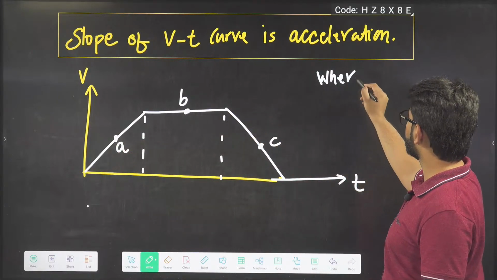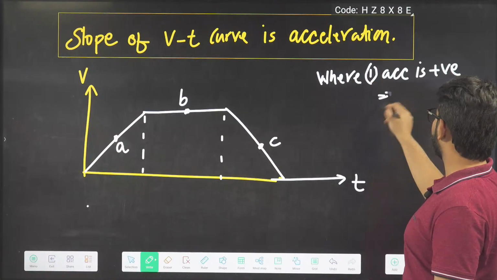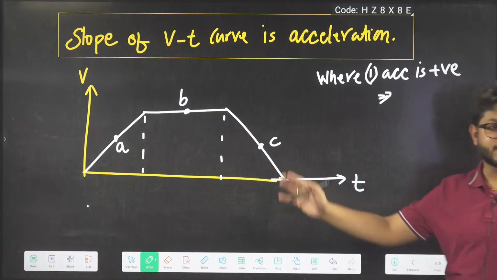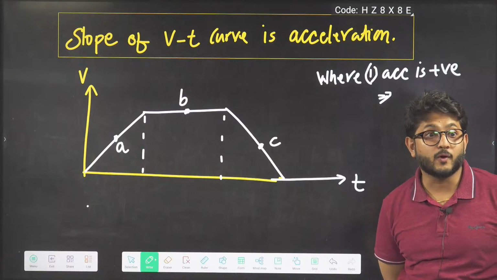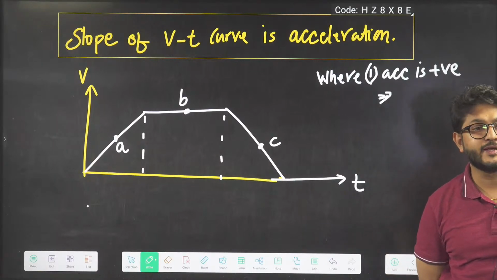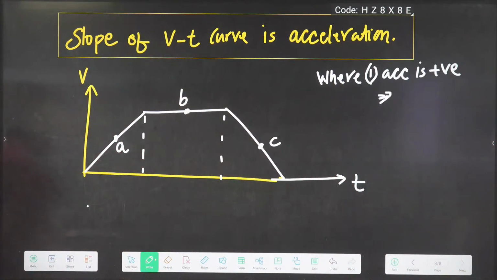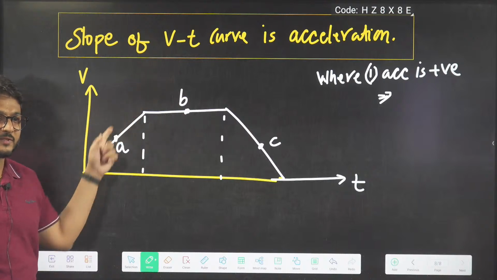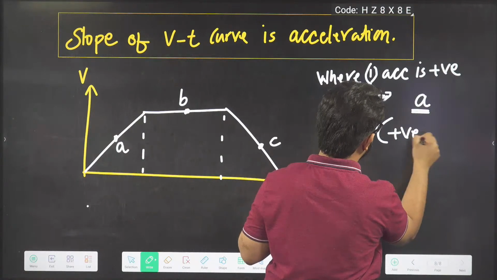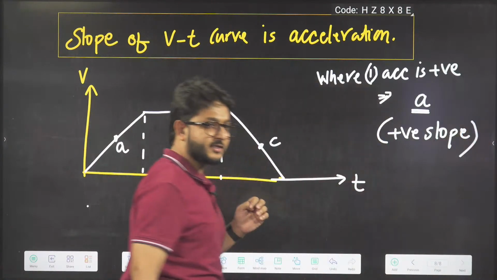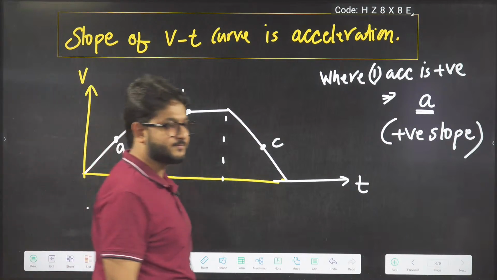First question: where is acceleration positive? In which part is acceleration positive? Acceleration is the slope of the VT curve. Where is acceleration positive? You have to see positive slope. So positive slope is coming in this part, landing or takeoff? Takeoff, guys. Takeoff means the A part. The A part is the right answer.